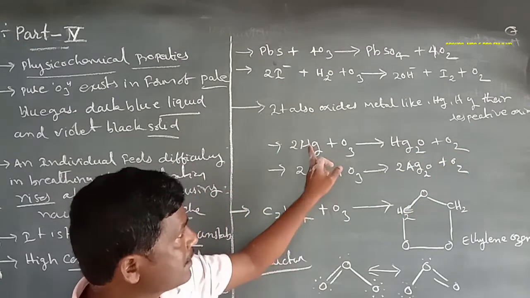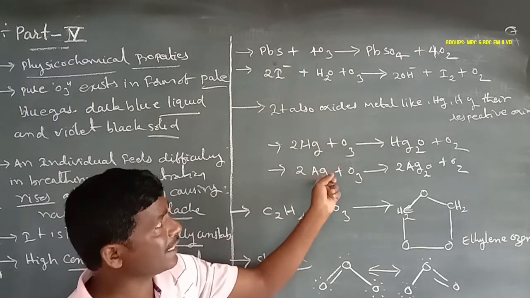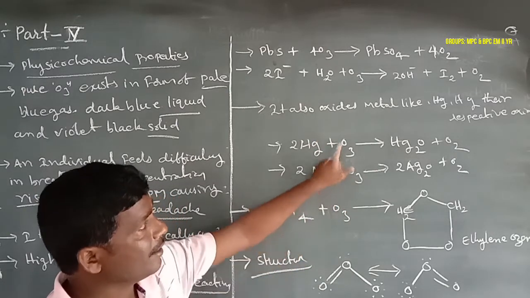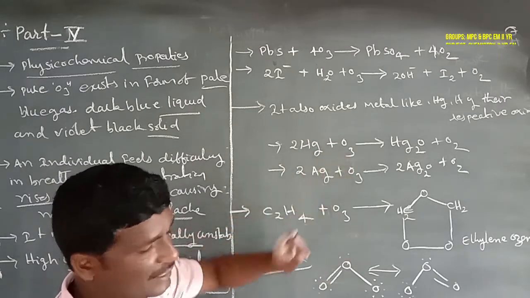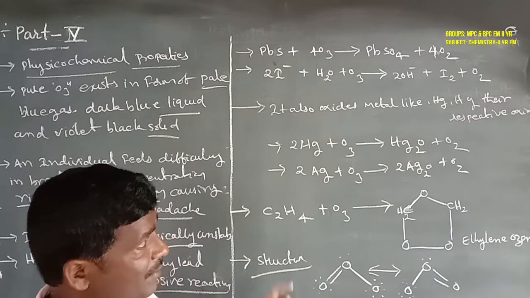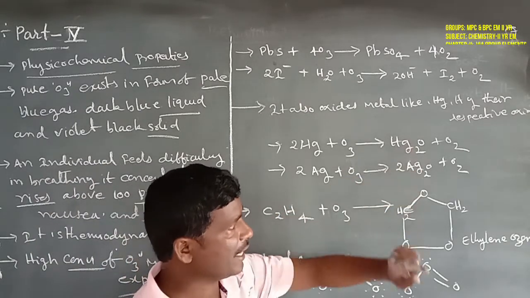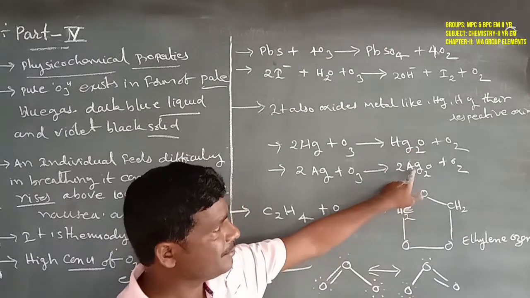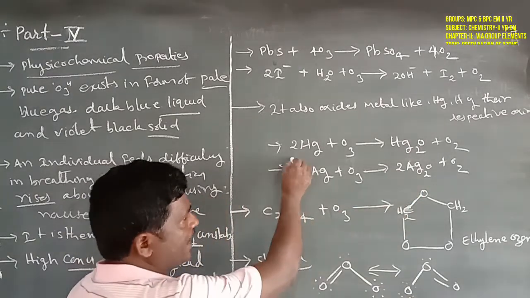Here are silver, Ag, and mercury. These metals react with the powerful oxidizing agent to form mercury oxide or silver oxide.